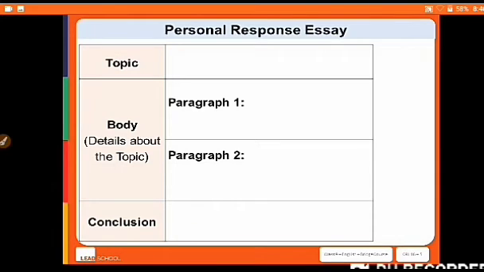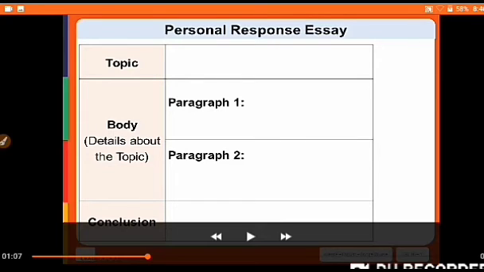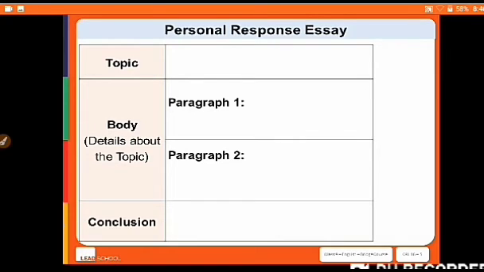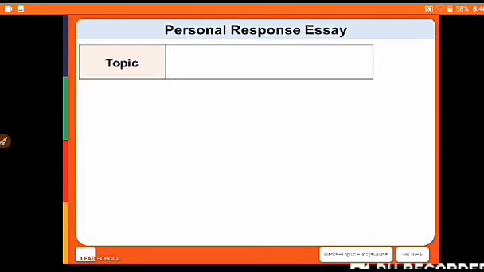We will use this table to ideate. So that is our graphic organizer, right? Just remember this, all the things. Here we have the graphic organizer table. Let us look at each part in detail. The first part is topic. We already know this. I need to write about a woman who inspires me. So I will add that detail here.